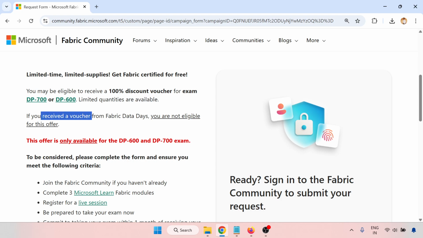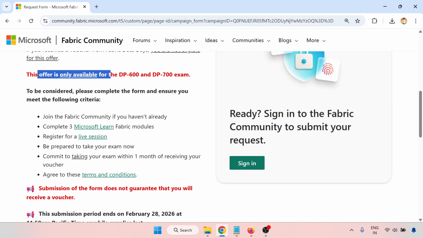If you don't receive the voucher, previously I posted regarding the Fabric Days, Data Fabric Days. If you already availed that offer, then you won't get this one. So just try with a different email address, and you'll get it. This offer is only available for the DP-600 and DP-700 exams.